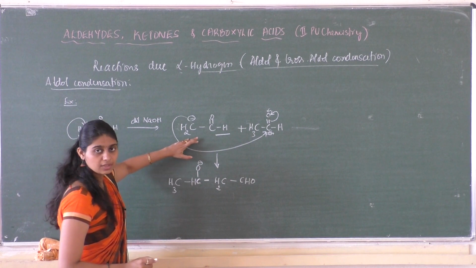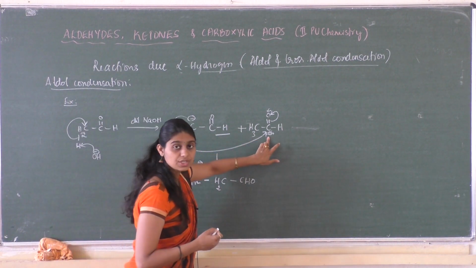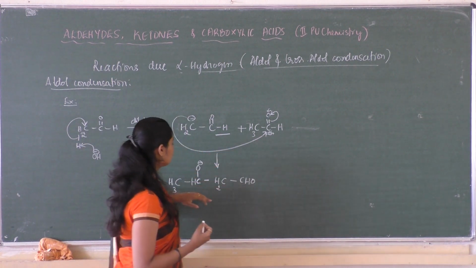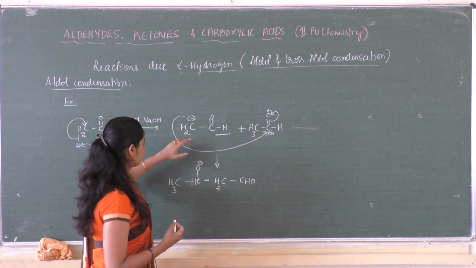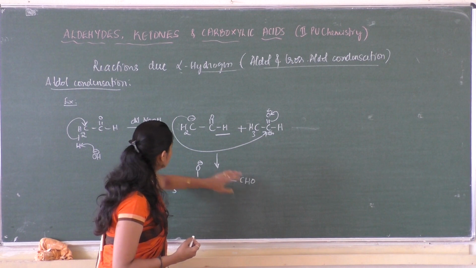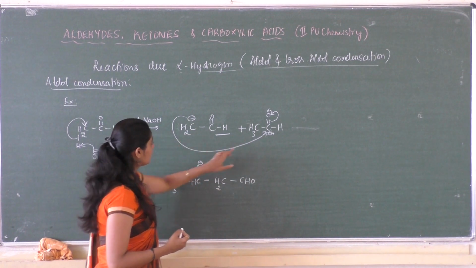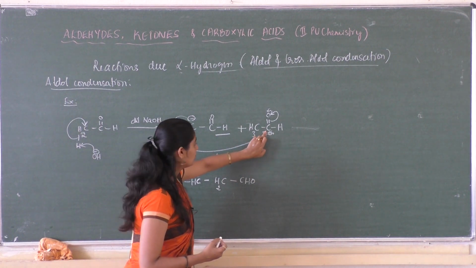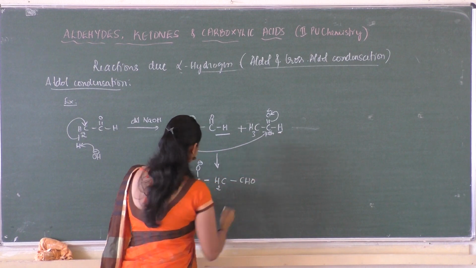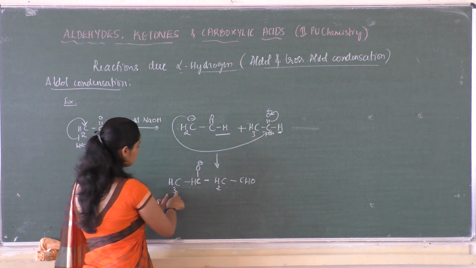So the carbanion, which acts as a nucleophile, will attack the electron deficient carbon of the carbonyl group so as to form a product like this. That is, right from here CHO group, then CH2 written as such, and then this is attacking the carbon atom, so it forms a bond here, and this carbon is attached with a hydrogen, and this O is O minus now, and this CH3.